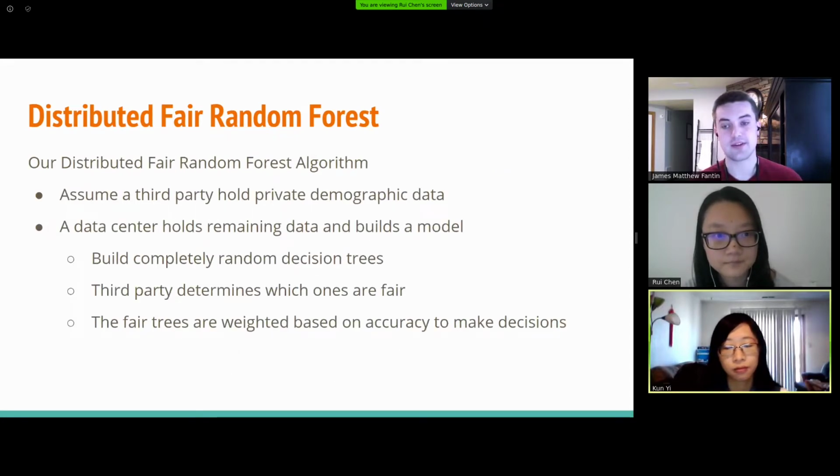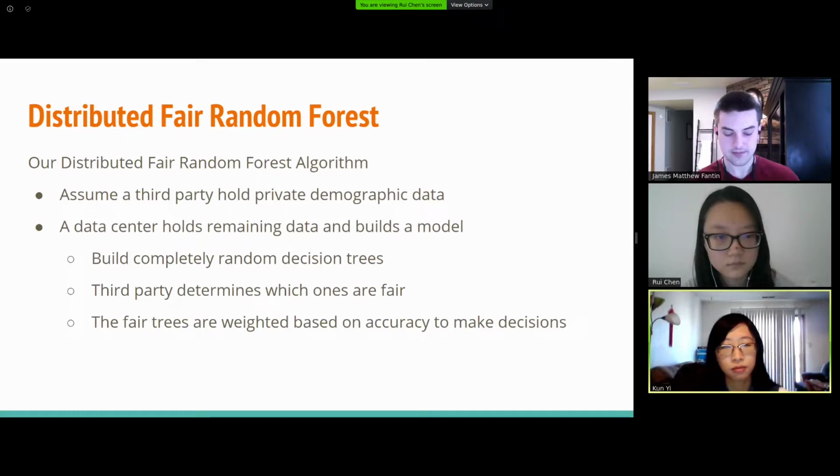So first, we assume that there's a third party that holds private demographic data. The reason we do this is because we want to maintain the individual privacy of this private student information. Then there's a data center that holds the other remaining student data and builds the model. Note that during the model building process, our algorithm never has direct access to any of the private demographic information